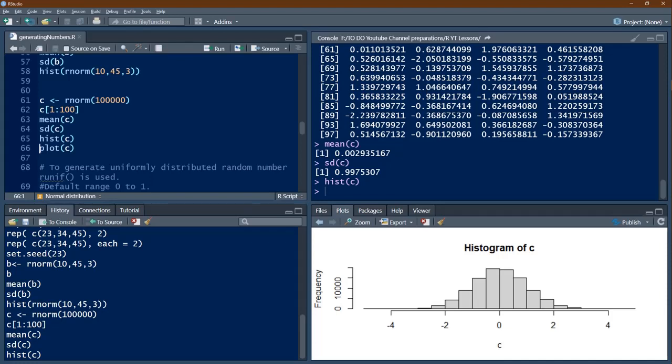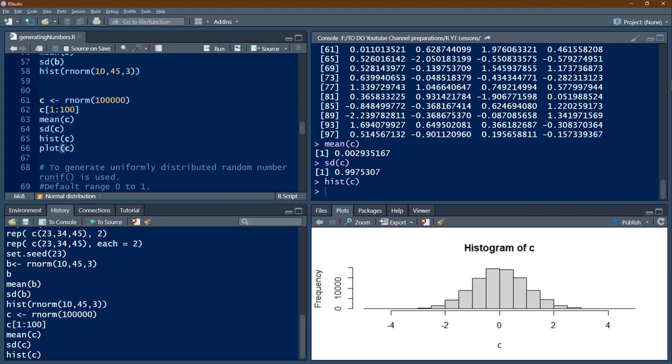So 0 to 0.5 and 0.5 to 1 and 1 to 1.5 and 1.5 to 2. When you see the numbers which range between 0 to 0.5 or more, similarly in the negative side also. So this is the pattern of the normal distribution, a bell curve we say.